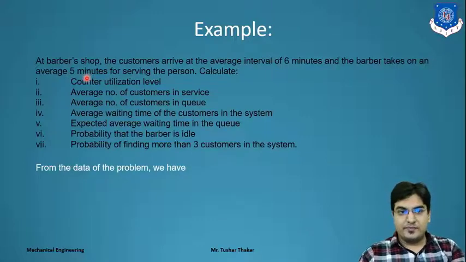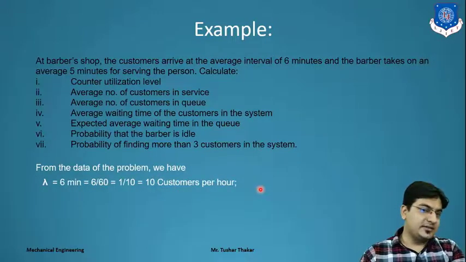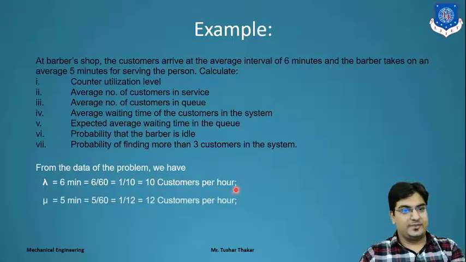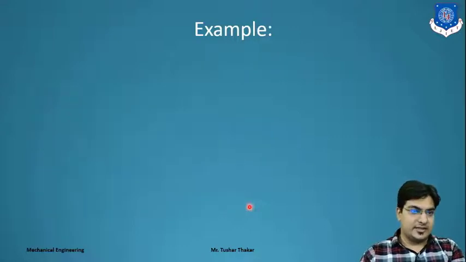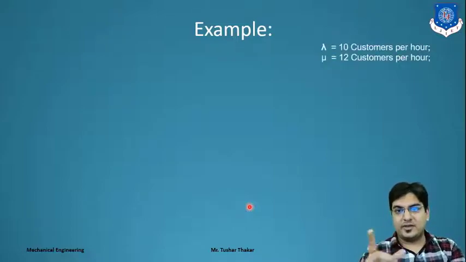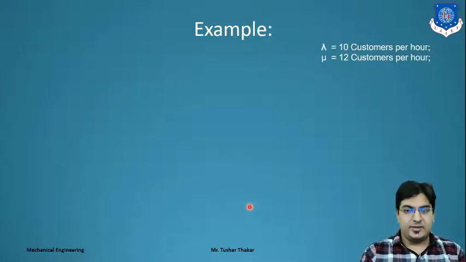So with an arrival interval of 6 minutes, in 1 hour a total of 10 customers arrive. And with a service time of 5 minutes, 12 customers per hour will get service. So here lambda is 10 customers per hour, and mu is 12 customers per hour. First we have to find the counter utilization level, that is rho.